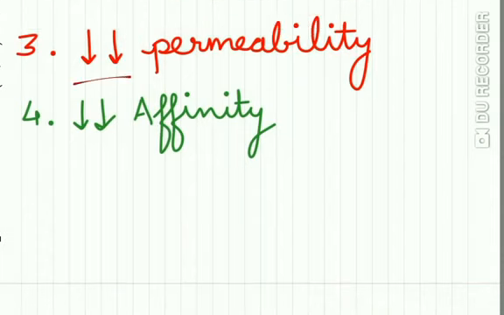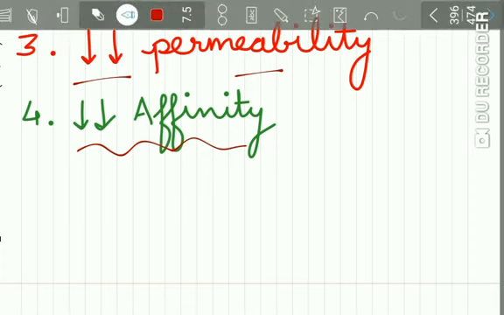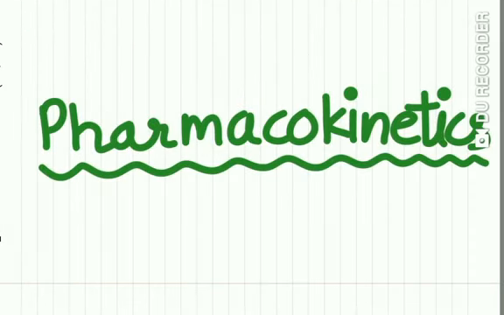Then reduction in the permeability of the cell also causes resistance, and a reduced affinity to the drug causes resistance in organisms. Now the pharmacokinetics.